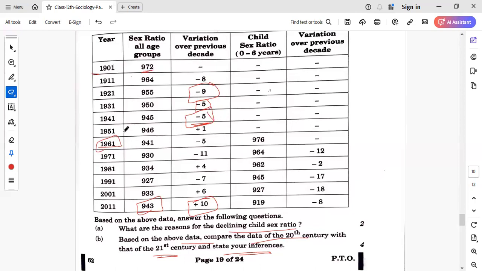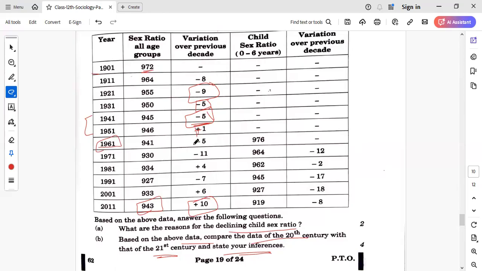Then in 1951, that was the year of the census post-independence, I would say. So there was an improvement in the sex ratio. A +1 improvement had been seen, and that was the time of progress, right? Why was it the time of progress? Because many people, men, women, children, participated in the freedom struggle between 41 and 51. Somehow society was fighting for a cause. So these types of social evils did not have a lot of impact, right? That is why society was changing, and that reflected in the sex ratio.